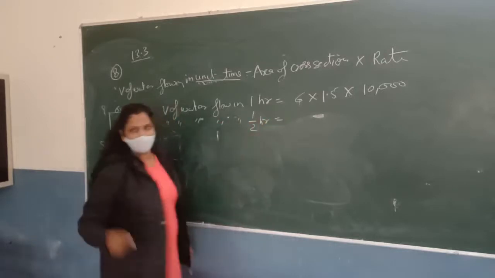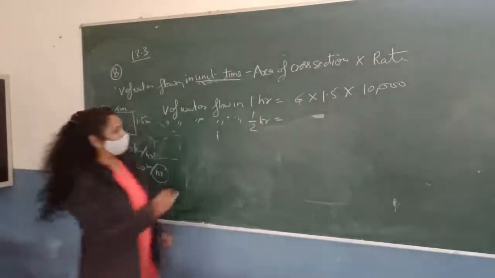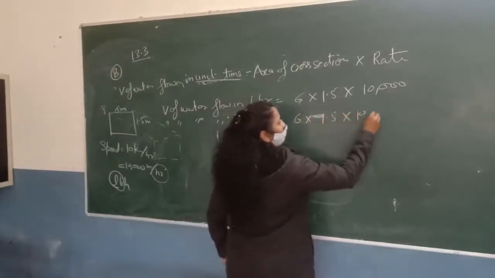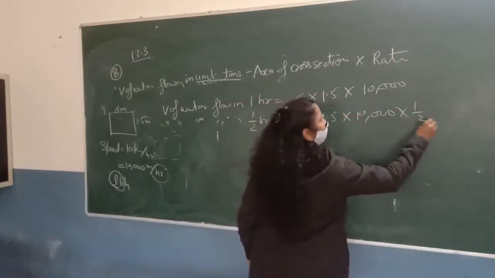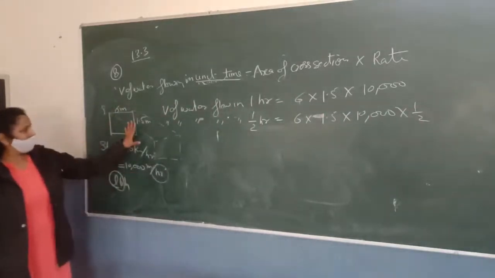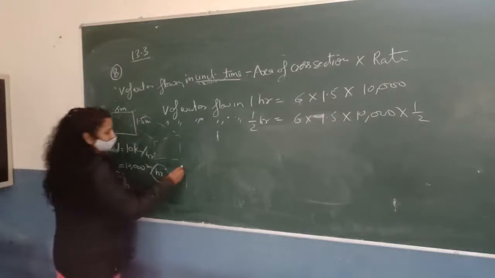So now you want to find the volume of water flow in half hour. 30 minutes means 30/60 hours, that is 0.5 hours. So how can you find it? By multiplying it by half. Clear? Okay. Now suppose this water is irrigating some area.